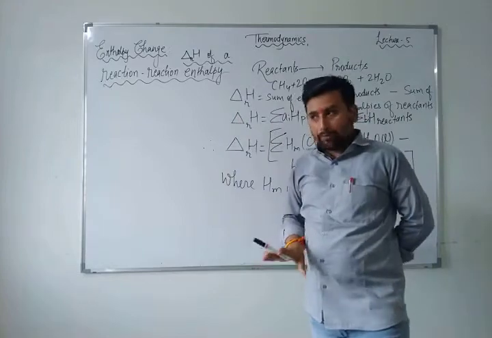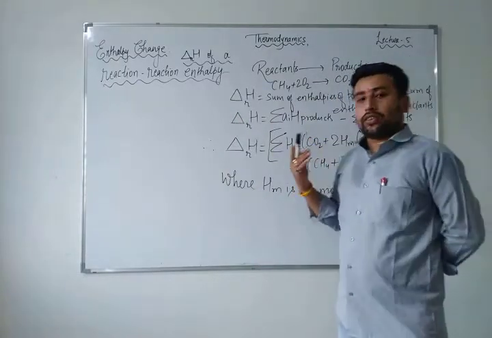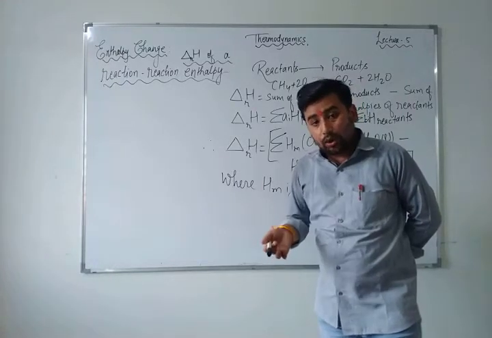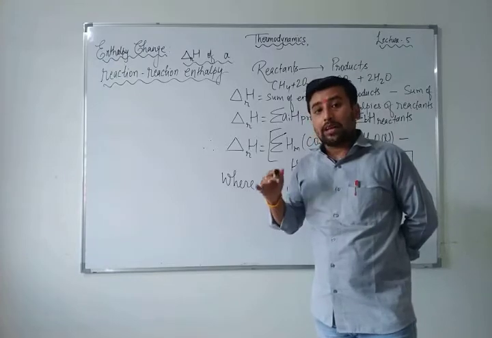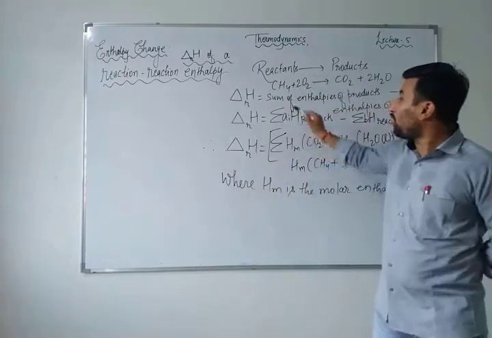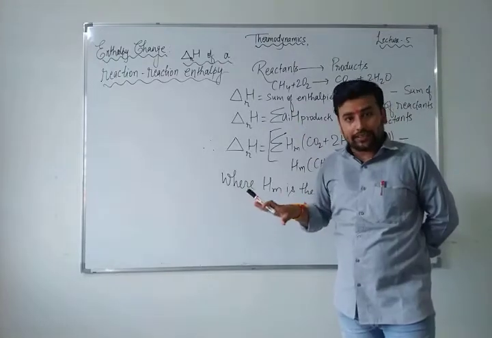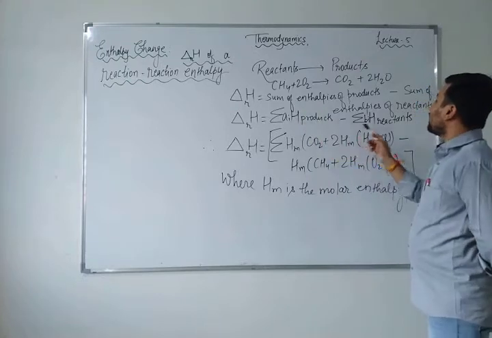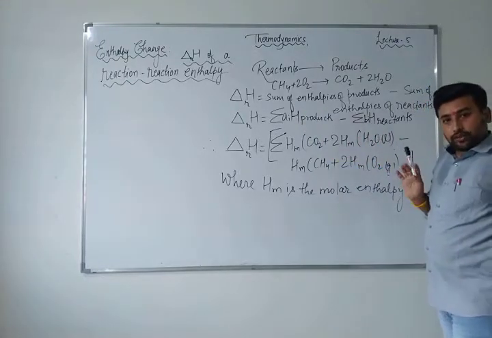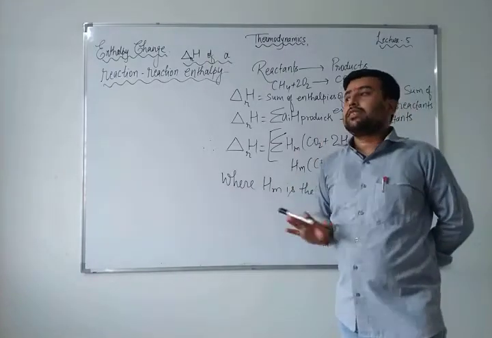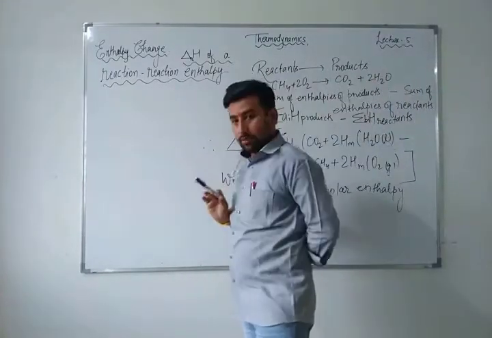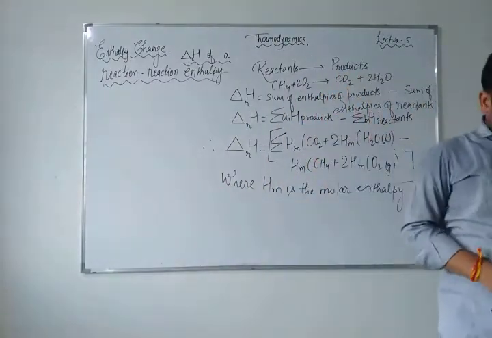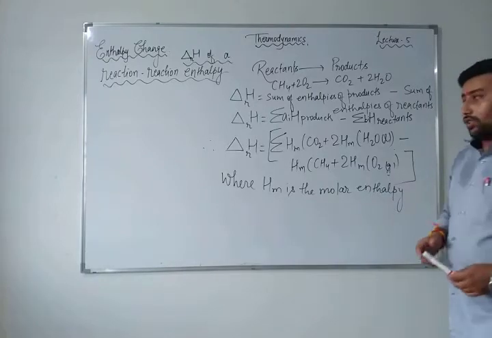This is a normal enthalpy change, in which you should know that in a chemical reaction, either from the reactant side or the product side, whatever the enthalpy change has been, the sigma denotes the sum of the products and the sum of the reactants. That's why I have written here, enthalpy change is the summation of products minus the summation of reactants. Are you getting it or not? Whatever I mean to say depends just and only upon the reaction enthalpy. It is a normal reaction enthalpy. After understanding this concept, I will talk about the standard enthalpy of reactions.